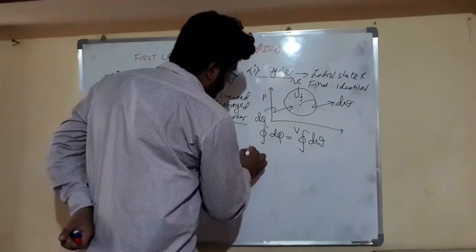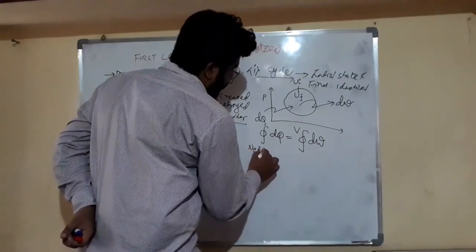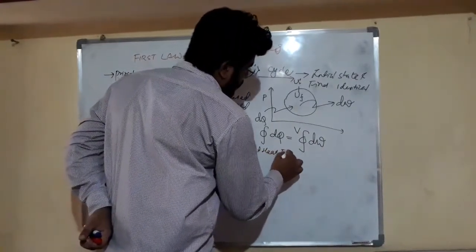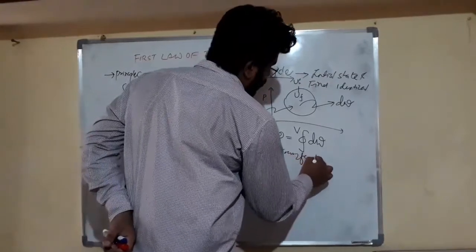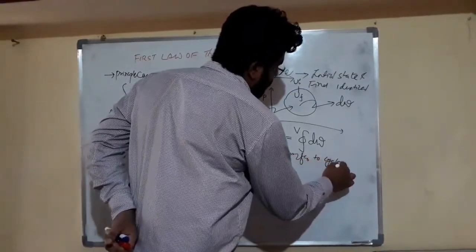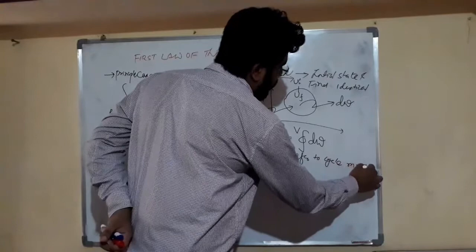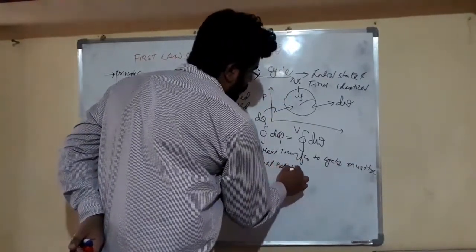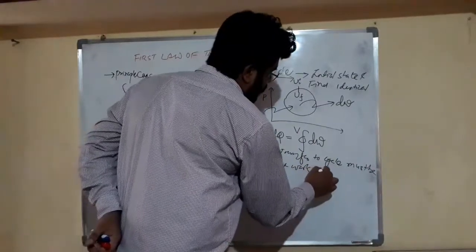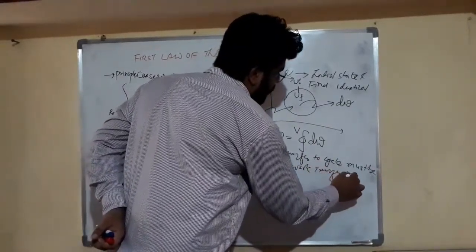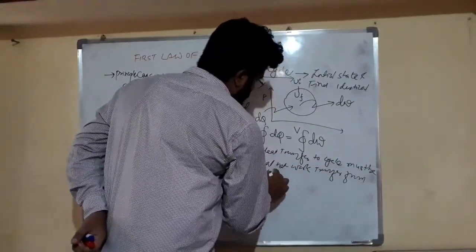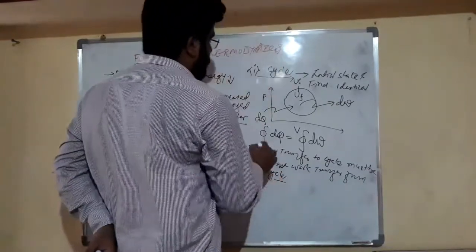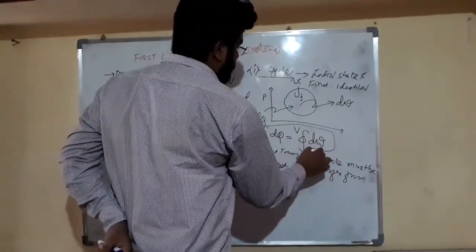It says that the net heat transfer to the cycle must be equal to the net work transfer from the cycle. This is our first law of thermodynamics for our cycle.